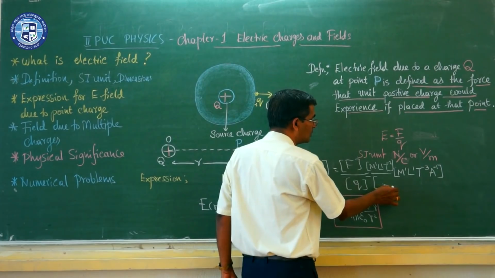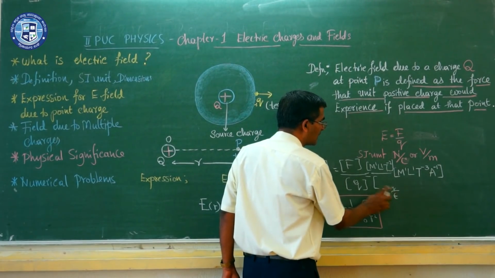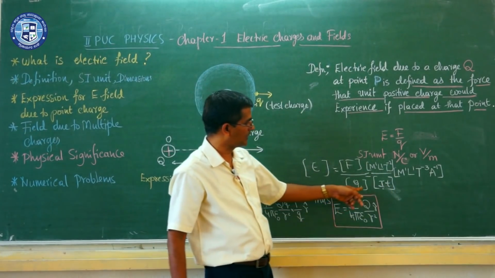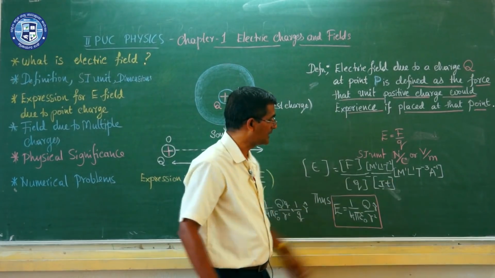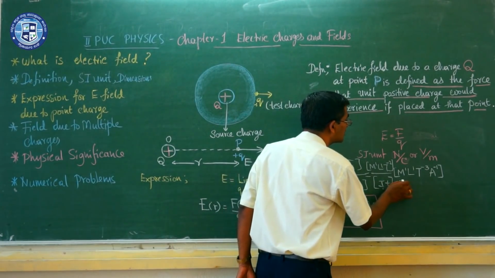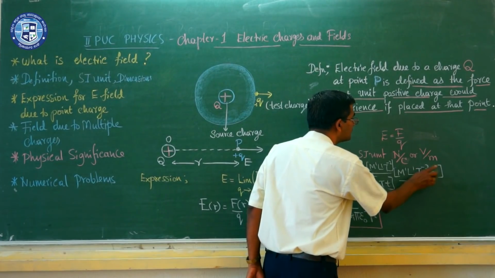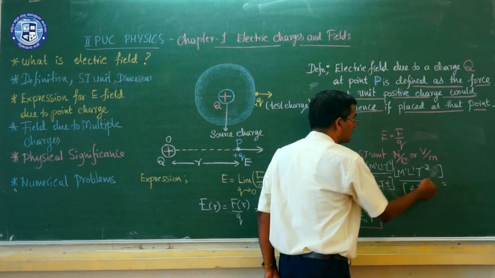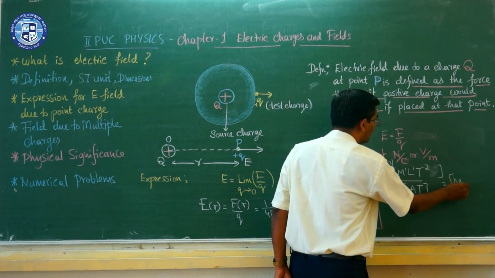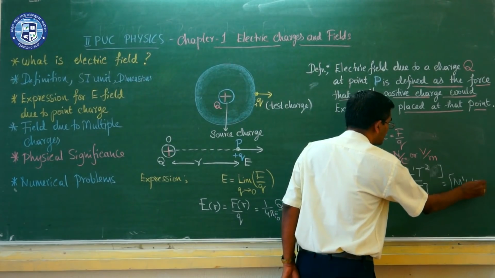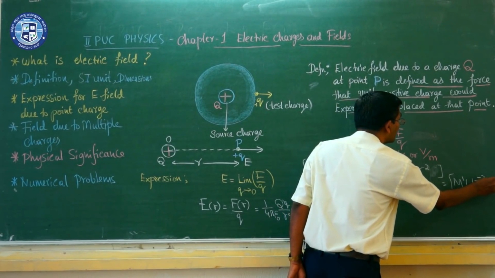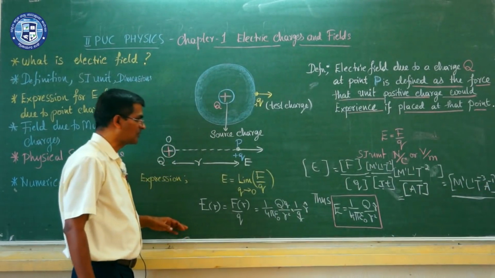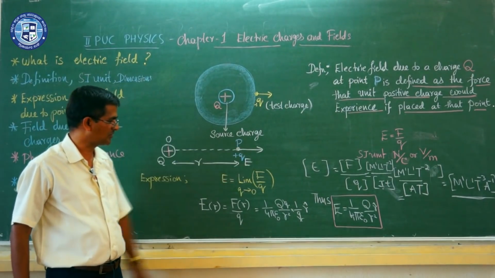Current I is equal to Q by T, so Q is current into time, because current and time are fundamental quantities. Current is ampere A and time is T, and simplifying gives M1 L1 T minus 3 A to the power minus 1. This is the dimension of electric field, which is commonly asked in some of the CET questions also.